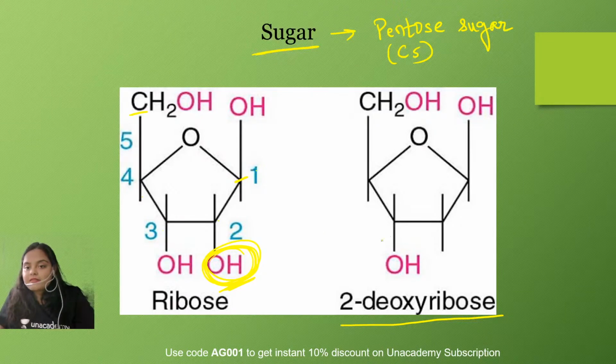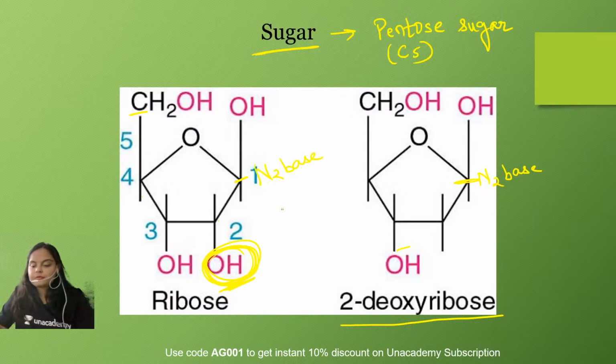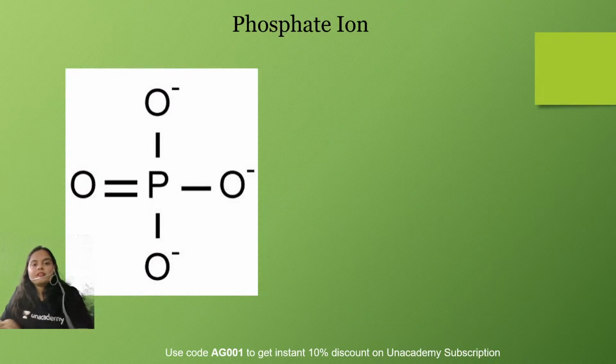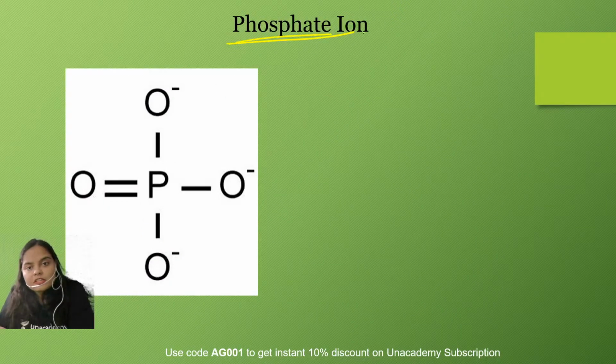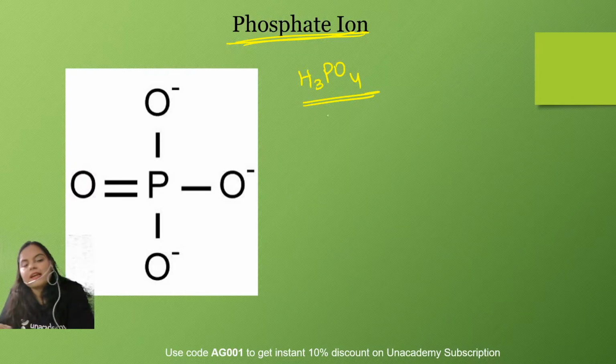Now, every time the nitrogen base is attached to the first carbon of the pentose sugar, every time. Now moving ahead, talking about the phosphate ion. This phosphate ion, either in the form of phosphoric acid or in the ionized form as shown here, is attached to the fifth carbon of the sugar.